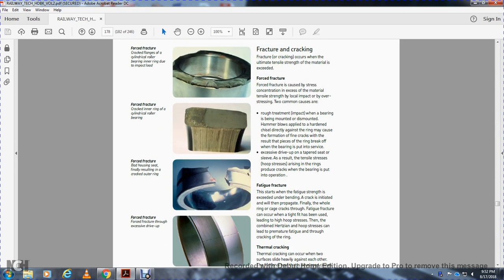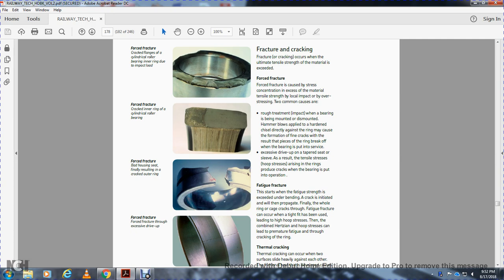Fracture and cracking occur when the ultimate tensile strength of the material is exceeded. Force fracture is caused by stress concentrations and local impact overload. Two common causes are rough handling, such as a bearing being mounted and dismantled with hammer blows applied to a hard chisel against the ring, and cutting of the ring, which causes the ring to break off. A tapered bore bearing driven up a sleeve produces tensile hoop stress that raises the stress in the ring and can produce a crack.